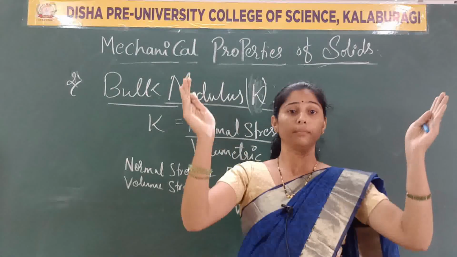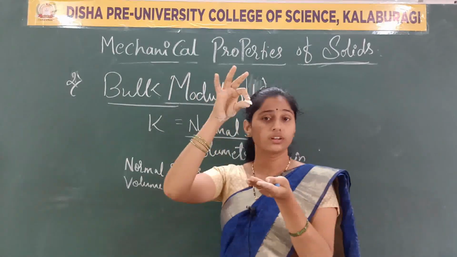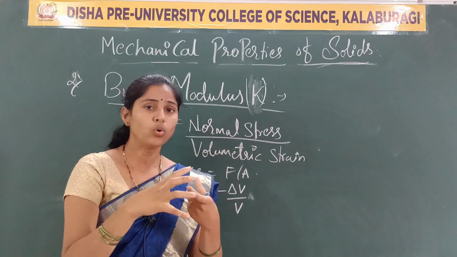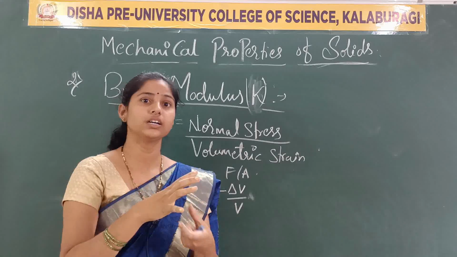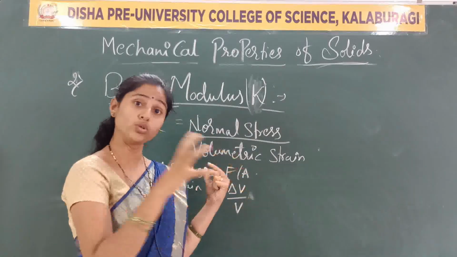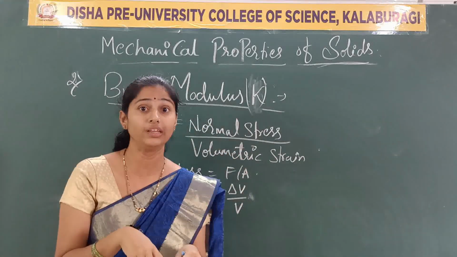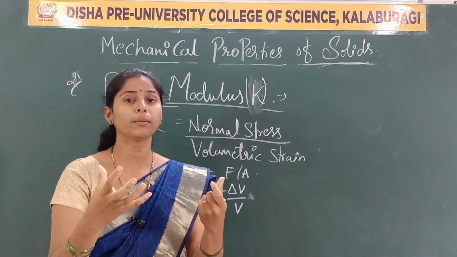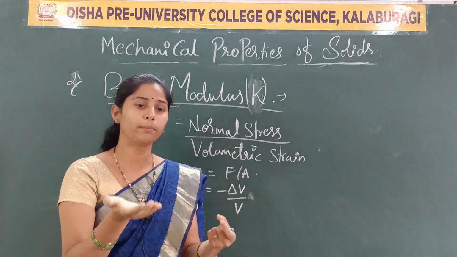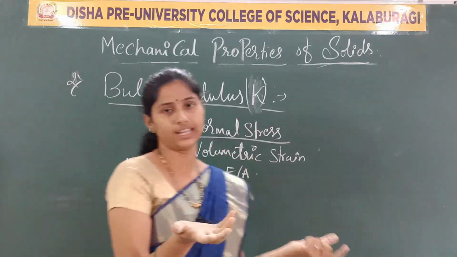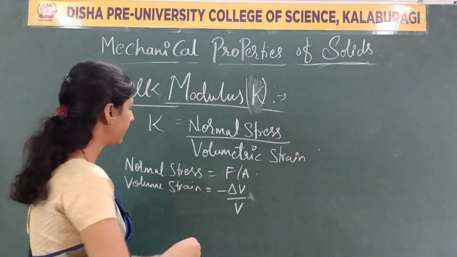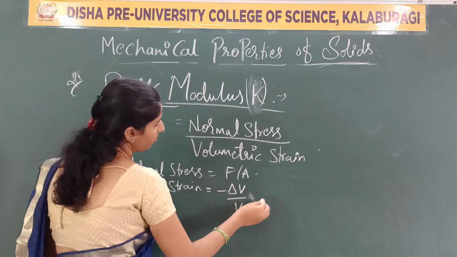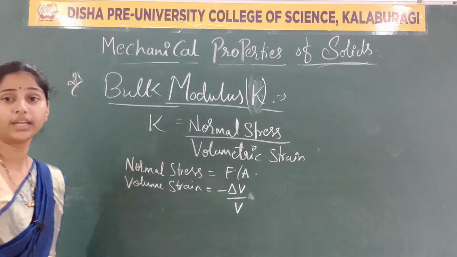If we take a bucket of water and insert an air filled balloon, the water will exert an equal and opposite force on the surface of the body. Surface of the body means the surface of that balloon. So, what happens? Immediately the volume of that body will decrease. That decrease is indicated here by the negative sign. Clear?